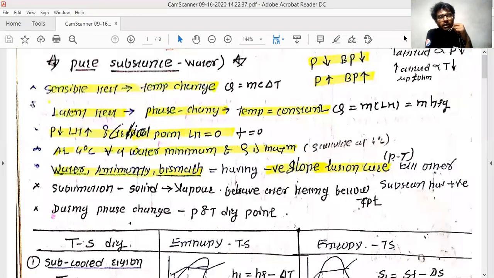Hi, in this session, we will look at the previous session, whatever we have covered. In that lecture, we covered the Otto, Diesel, and Dual cycles with respect to their condition. So, in this lecture, we will be covering the pure substance water,